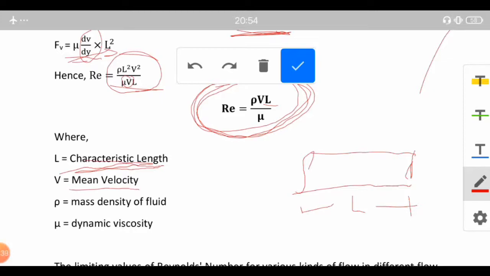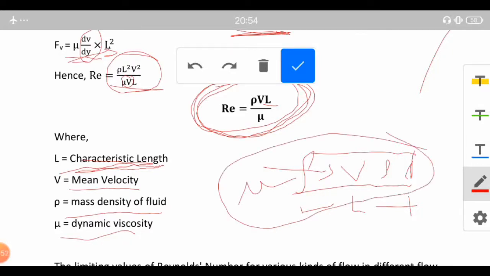V is the mean velocity of flow through that pipe or channel. Rho is the mass density of the fluid, and mu is the dynamic viscosity of the fluid. So these four parameters, that is L, V, rho and mu, are needed to get the Reynolds number.